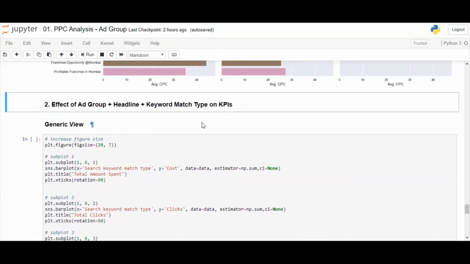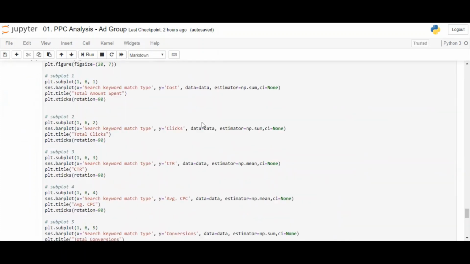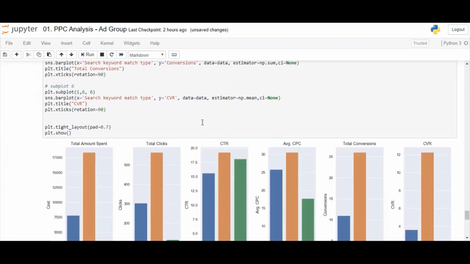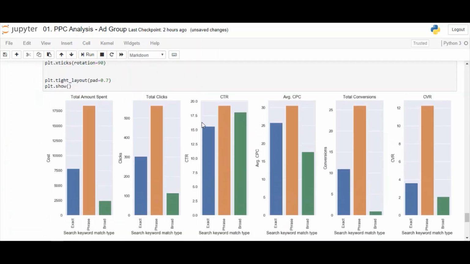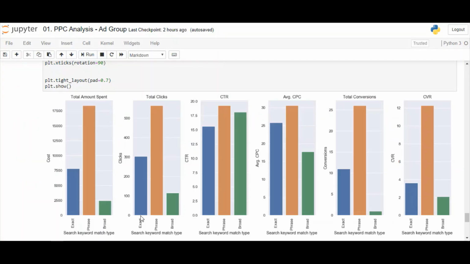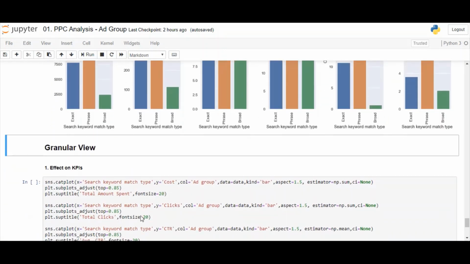Analysis of ad groups and keyword match types. First, plot the generic view. In this, I can see that phrase match keywords perform best, followed by the exact match. Let me add this to my insight sheet. Let's plot the granular view now.